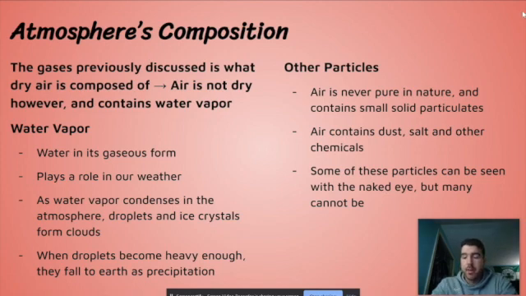So there's water vapor in the air around us, but there are also other particles in the air around us. Air is never pure in nature. The only time it's pure is in labs. And air contains a lot of small solid particulates. Air contains dust, salt, and other chemicals. Some of these particles we can see with the naked eye, but many are so small that we can't necessarily see them. So air is not just air, it's also water vapor and other small particles, whether it be dust or things like that.